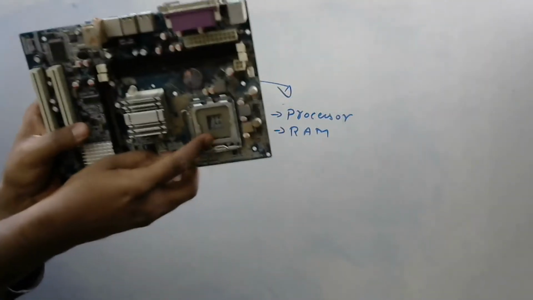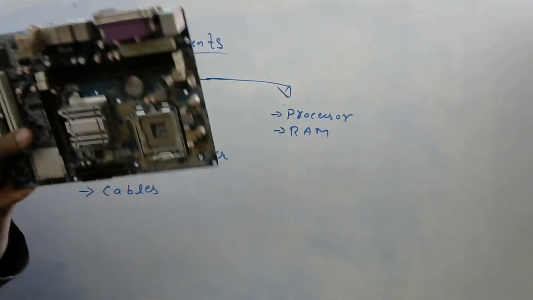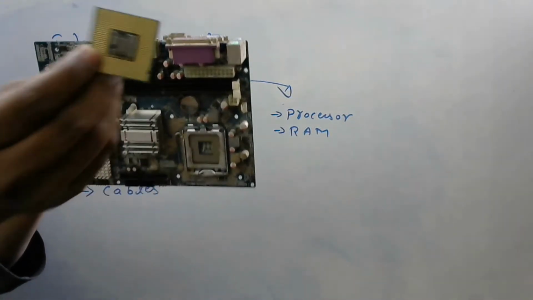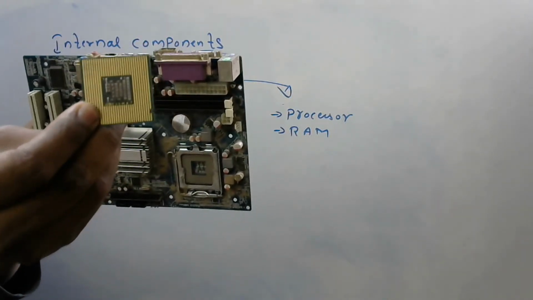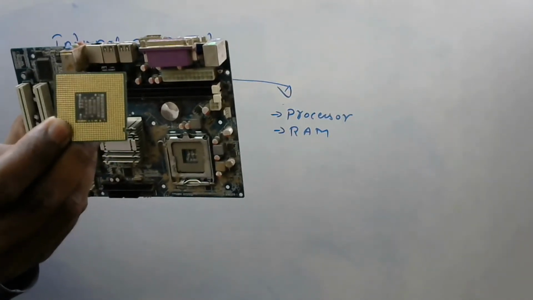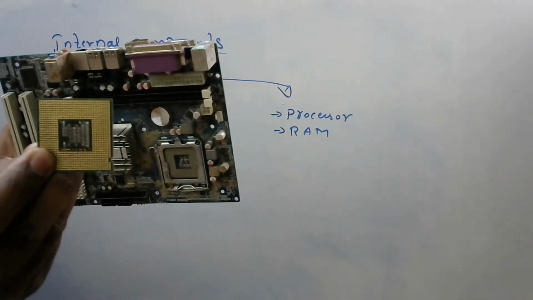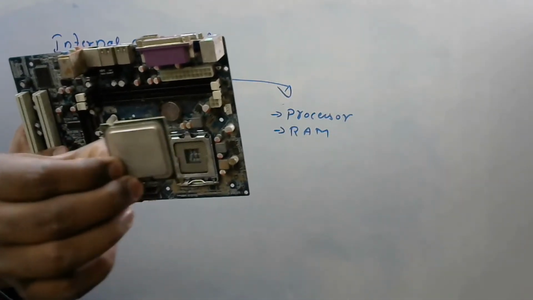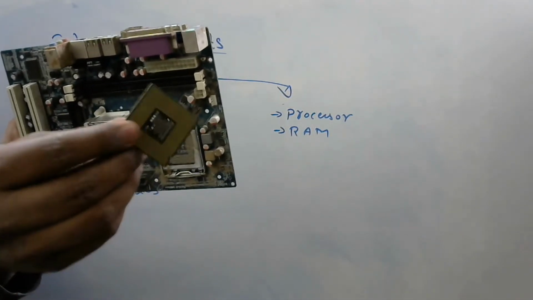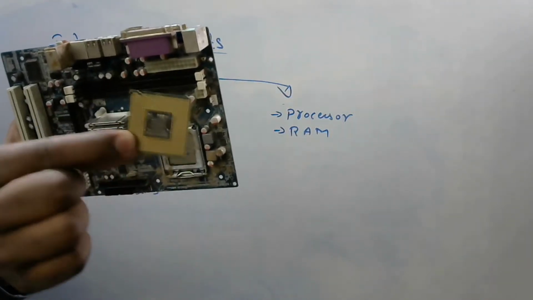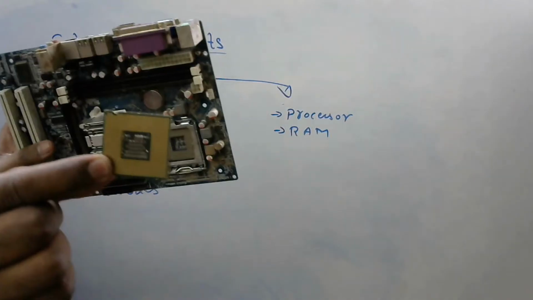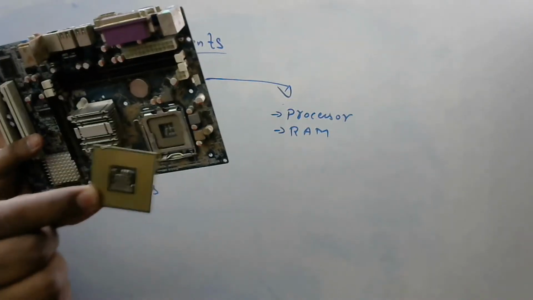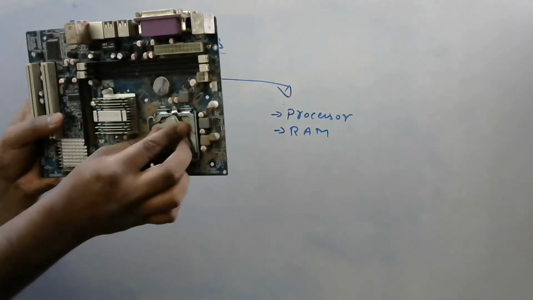And this is very important: the processor slot. Here we will insert the processor. See, this is the processor, a small electronic chip. Just as in a phone we have a SIM card, in the same way the motherboard has this. Nowadays smartphones also have processors. This is the computer processor, and it is the main important part. It processes the instructions; whatever instructions we give are processed using this processor only.